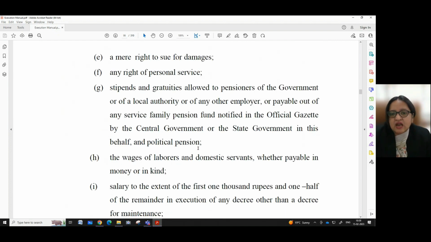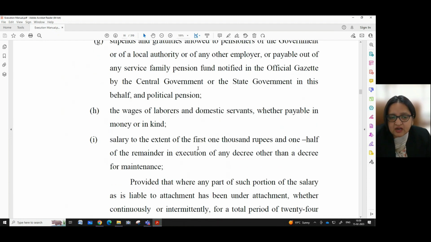Books of accounts, a mere right to sue for damages, any right of personal service, stipends and gratuities allowed to pensioners of the government or of a local authority or of any other employer or payable out of any service family pension fund notified in the official gazette by the central government or the state government in this behalf, and political pension. The wages of laborers and domestic servants, whether payable in money or in kind.